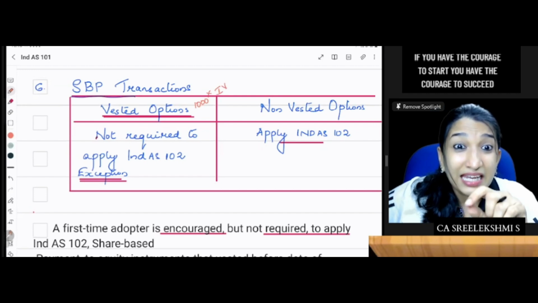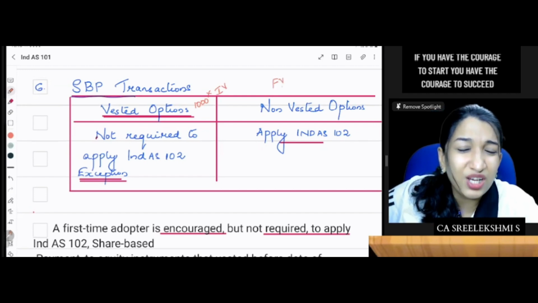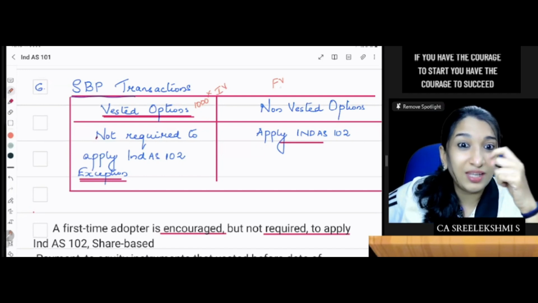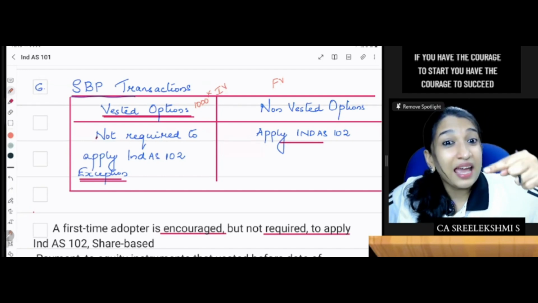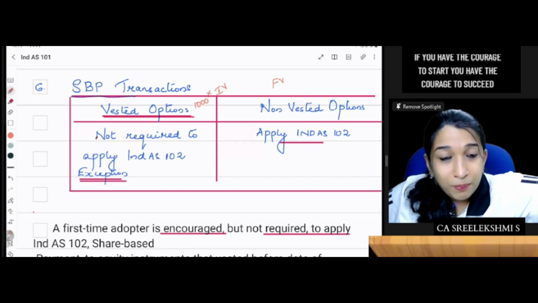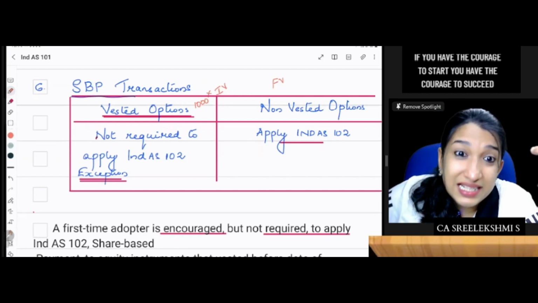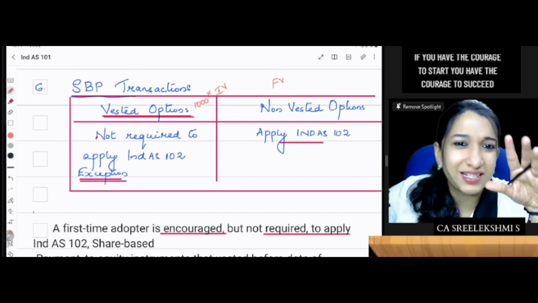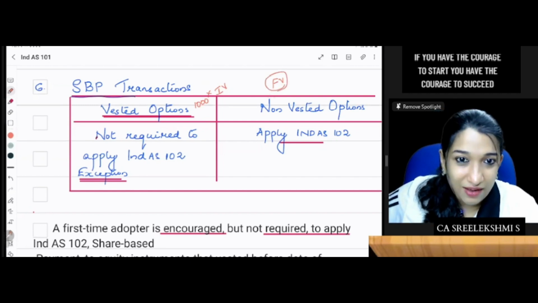Ind AS follows fair value. Fair value means fair value on the grant date you need to measure. What do you mean by fair value on grant date? Expected market price on exercise date minus exercise price is the fair value. And what is intrinsic value?